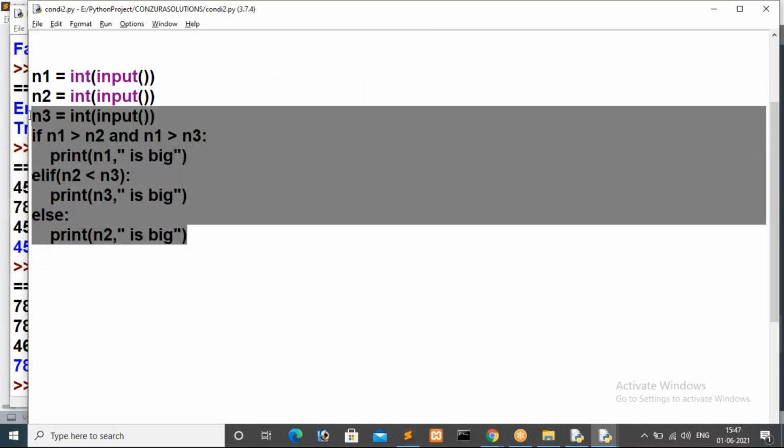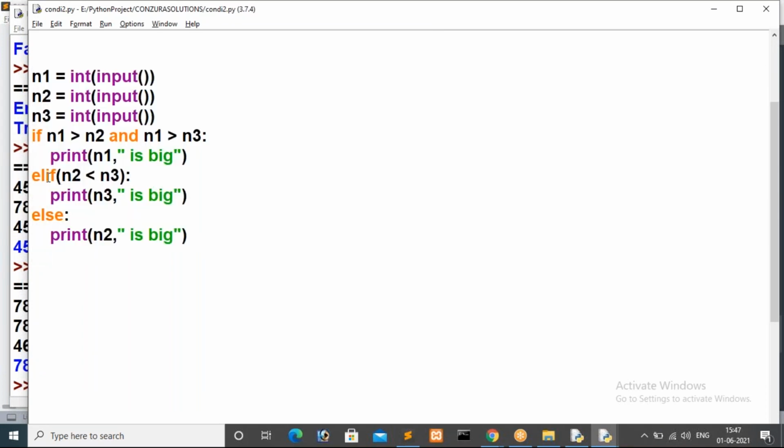This is the example for the else if ladder. So while implementing an else if ladder, you have to use the keyword elif. You already know if is also a keyword, elif is also a keyword, else is also a keyword. We use these keywords while implementing conditional statements. I hope it is clear, right?